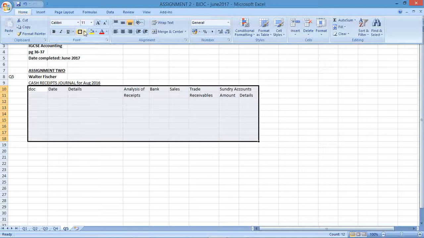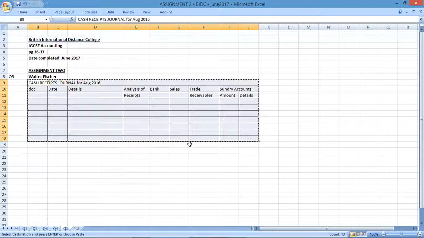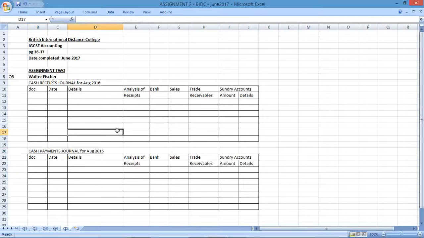We'll skip a few lines. And then we just need to create more of these journals. So I'm going to have one for the payments, cash payments journal. You'll have details here. You could have payee here if you wanted to. There won't be an analysis column. There will definitely be a bank column. I'll assume we're going to make purchases.